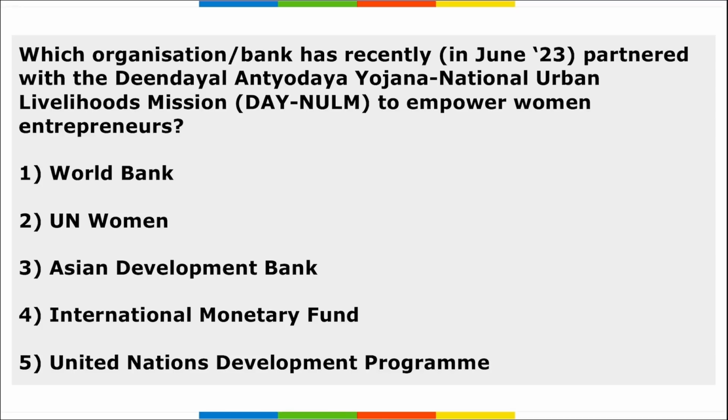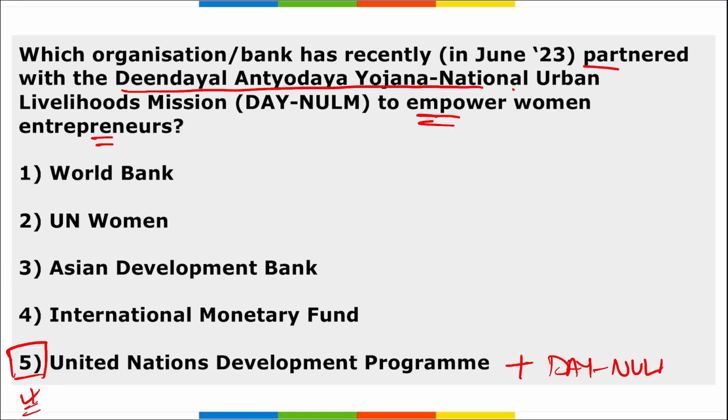Next question is, which organization has partnered with Deendayal Antyodaya Yojana, National Urban Livelihood Mission, to empower women entrepreneurs? It is the United Nations Development Programme. So option 5 is correct here. So we can say UNDP partnered with DAY-NULM, right?